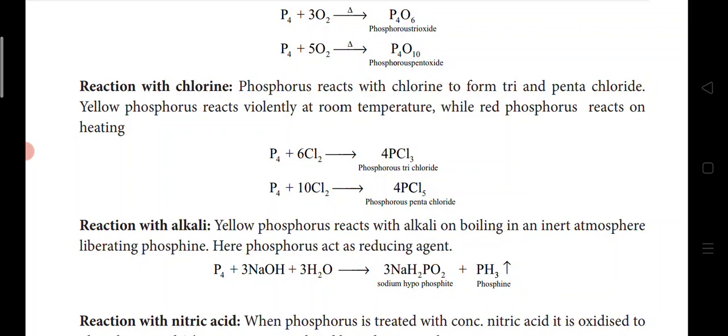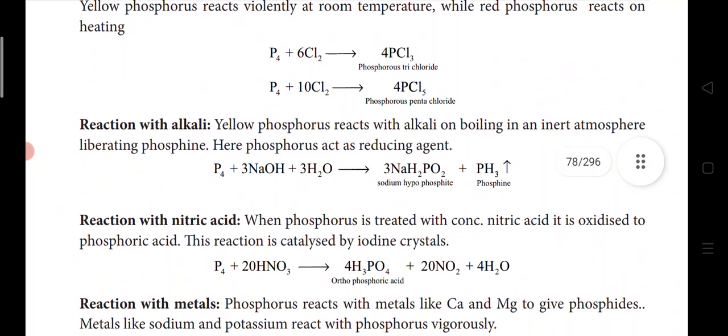Reaction with chlorine. Phosphorus reacts with chlorine to form tri and pentachloride. Yellow phosphorus reacts violently at room temperature while red phosphorus reacts on heating only. These may look very simple, but they may ask an objective. Yellow phosphorus reacts violently at room temperature itself, whereas red phosphorus reacts very slowly on heating.